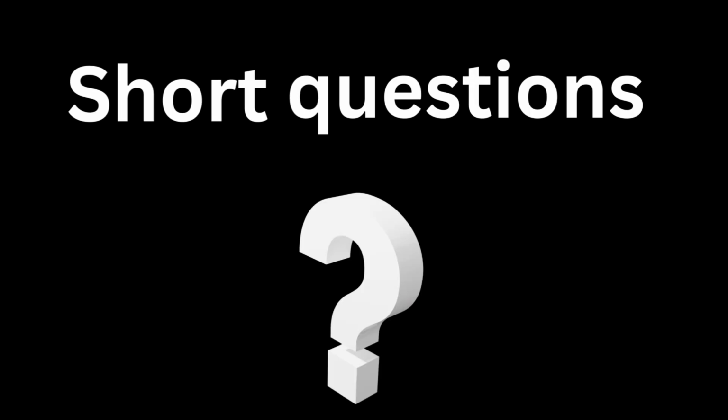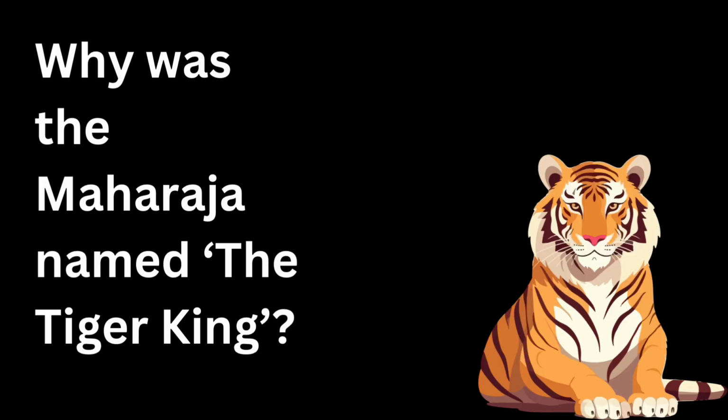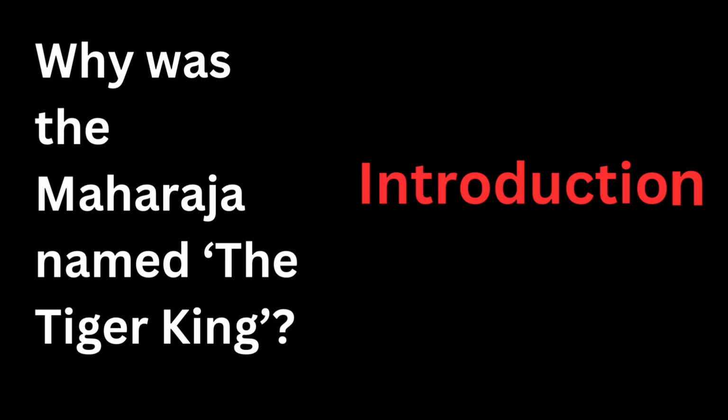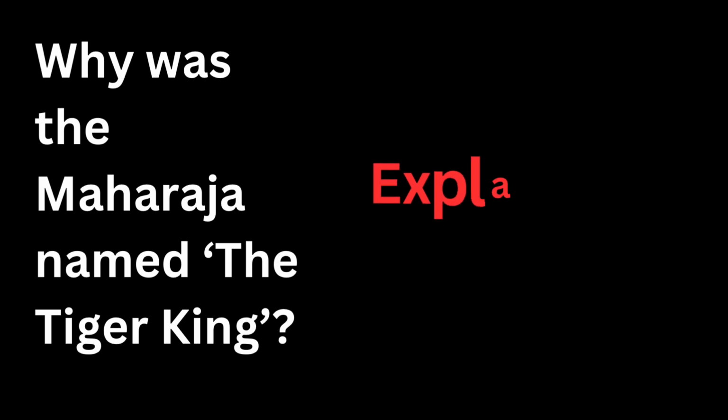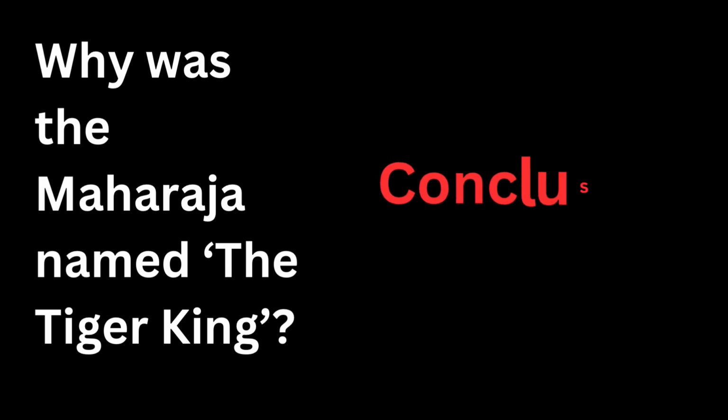Let's start today's session with short questions. For this question in the introduction, write the title Tiger King was given because of his obsession with killing tigers. And in the explanation, write a prophecy predicted his death due to a tiger, so he decided to kill 100 tigers to prove fate wrong. And in the conclusion, add this: ironically, he was ultimately killed by a toy tiger. He thought he was the king of tigers, but fate had other ideas.